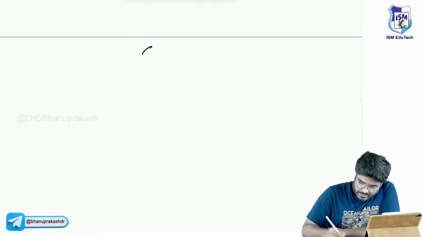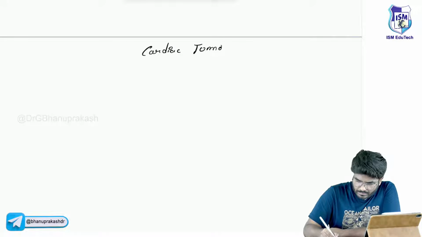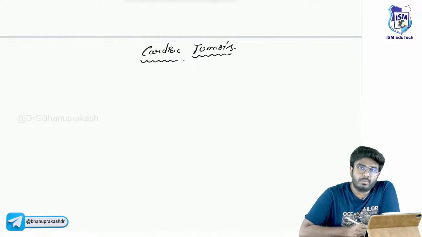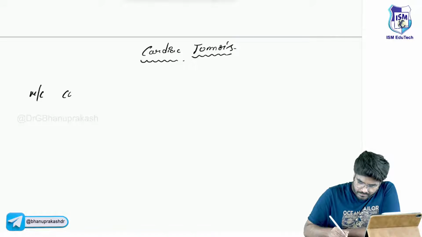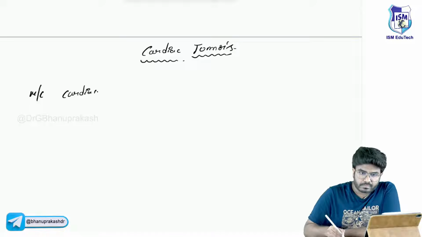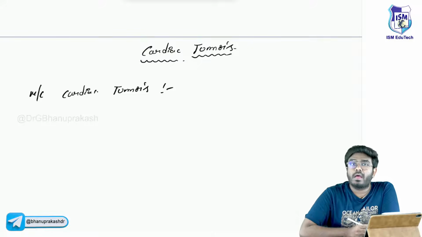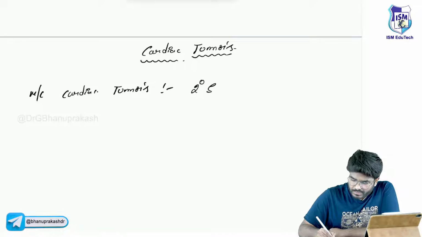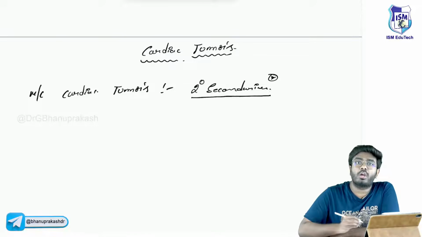So let's write cardiac tumors. My question to you: what are the most common cardiac tumors? The most common cardiac tumors are always secondaries, which means usually in the heart, tumors do not originate.